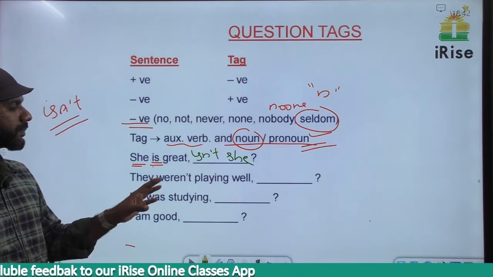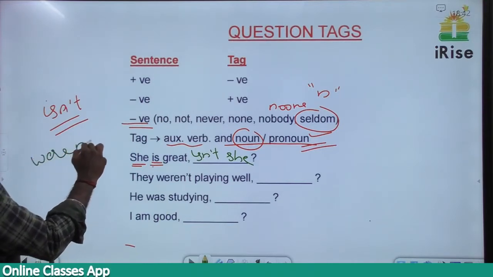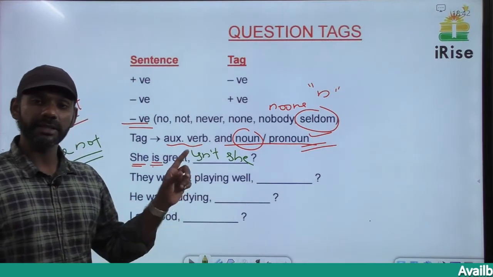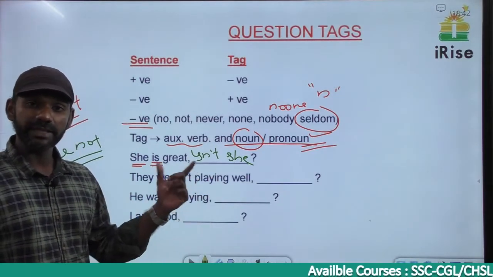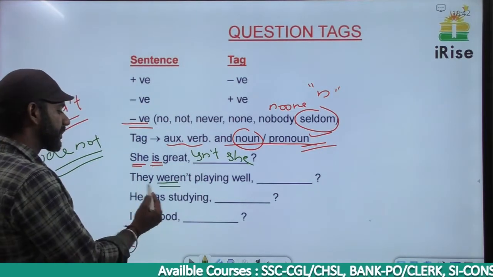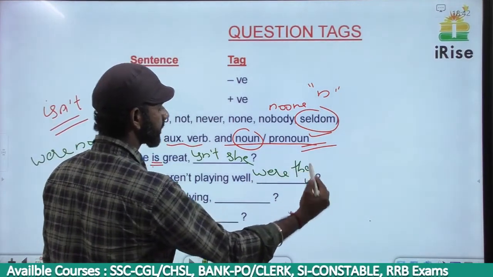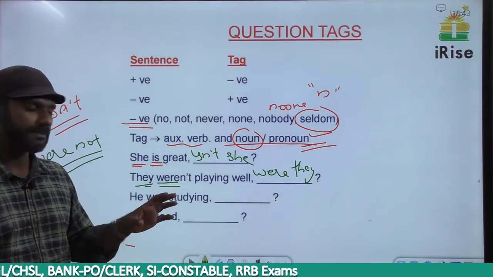They weren't playing well. Weren't is a short form of were not. So we have a negative term in the sentence, so in the tag there should not be a negative word. The sentence is negative, the tag must be positive. The auxiliary verb here is were, the pronoun here is they, so it must be were they. They weren't playing well, were they.